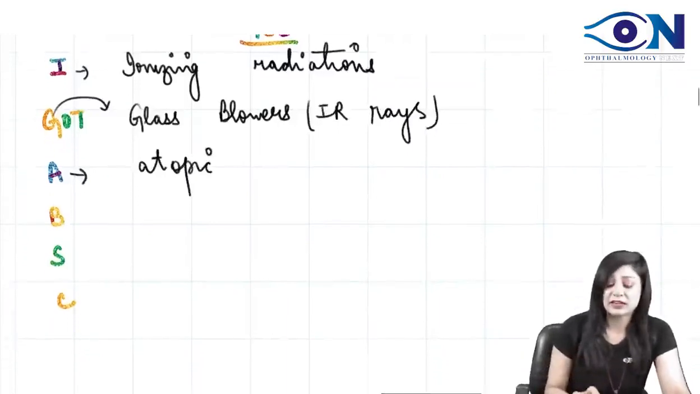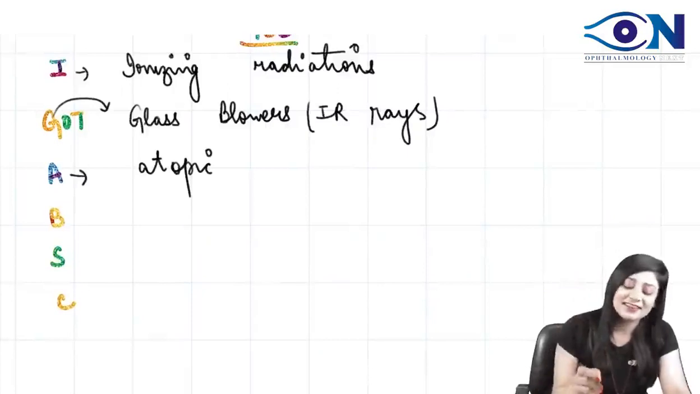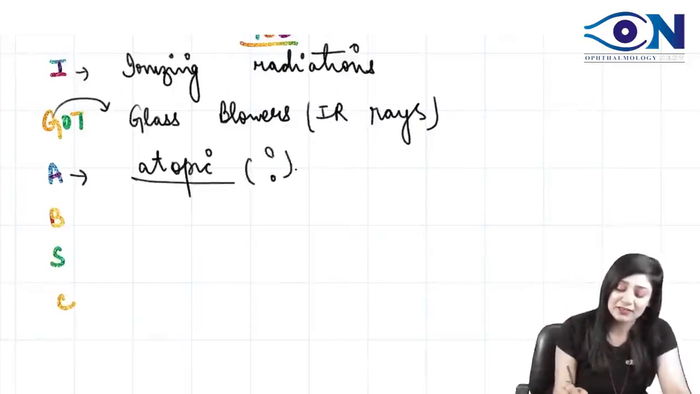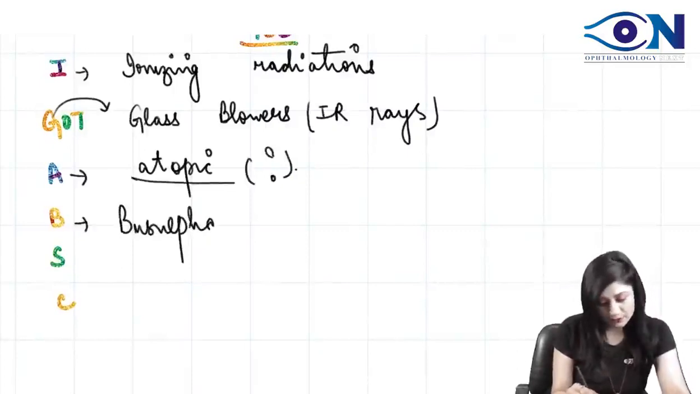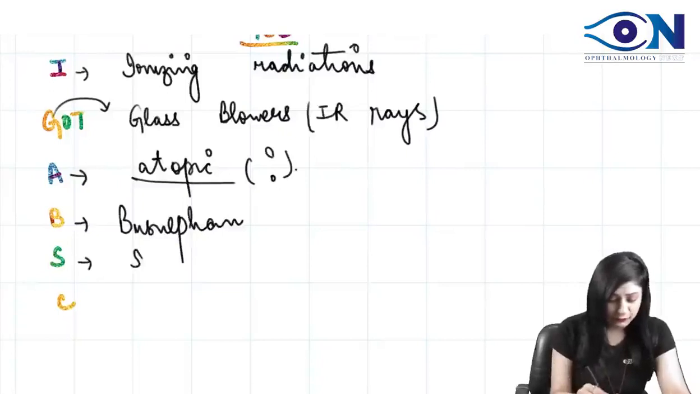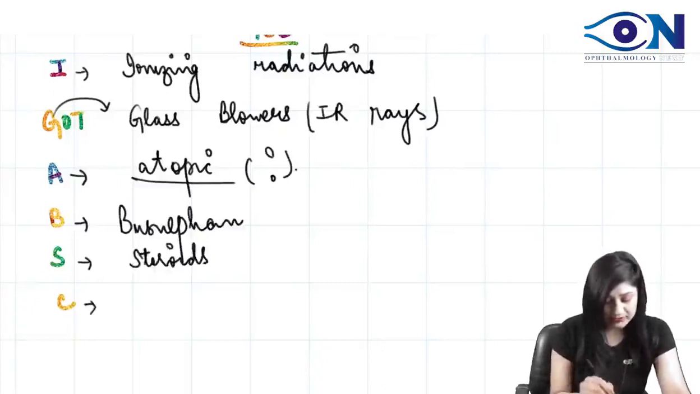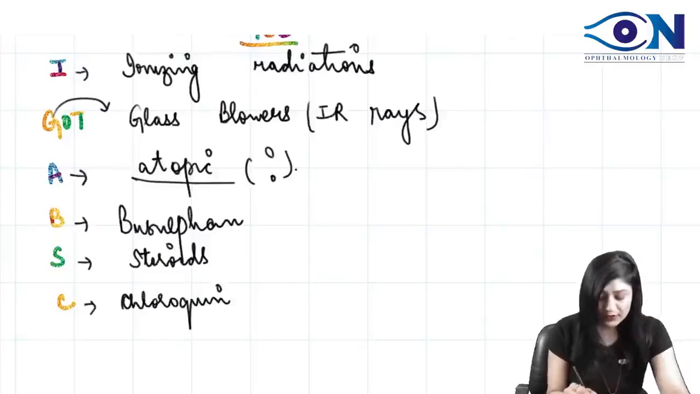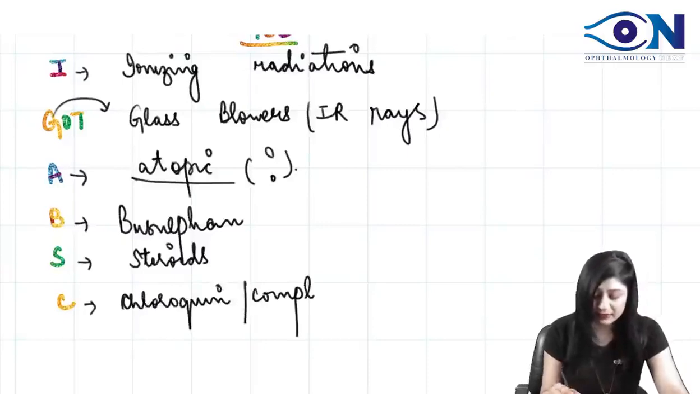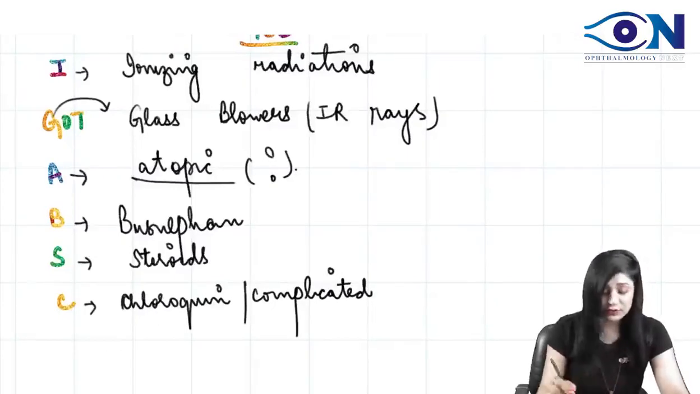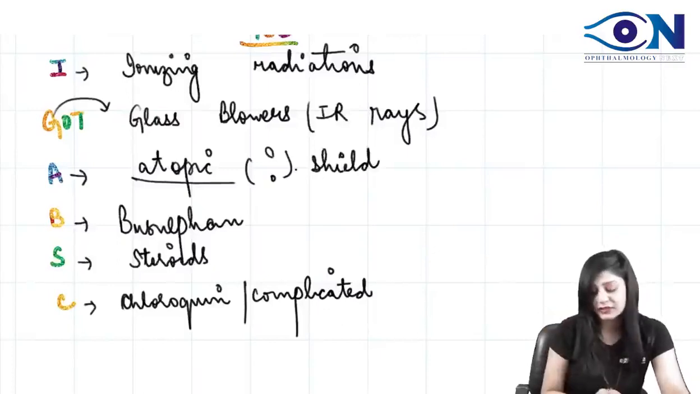What is the other name of atopic cataract, guys? You have to tell me this. Then B for busulfan. Then S for steroids. Steroids are also causing posterior subcapsular cataract. And C for chloroquine. C for complicated cataract. Yes, very good, it is the shield cataract. Atopic cataract is also called shield cataract.